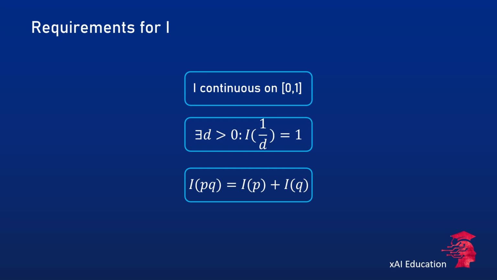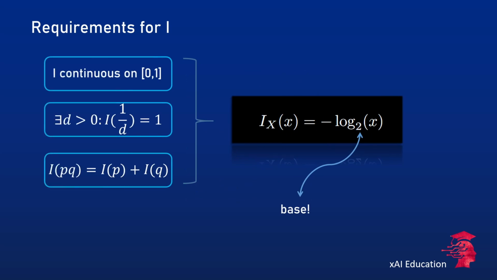And the third requirement is that if a choice is broken down into sub-choices and both are independent, then I should be additive in the following sense: the information content evaluated at p times q should be equal to the information content evaluated at p plus the information content evaluated at q. A function that fulfills these requirements is the following. It's minus the logarithm of x.